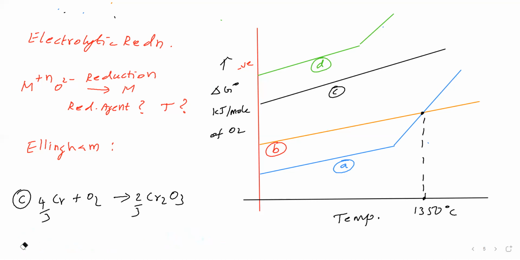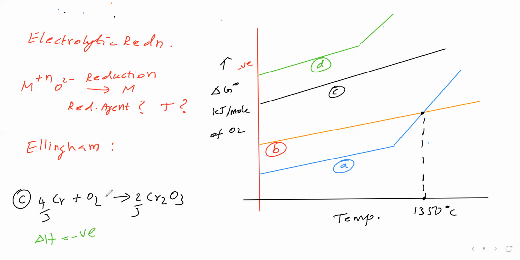We'll take one example. For example, chromium into chromium oxide graph we'll take here. For this, what is the delta H? Delta H is negative. Why? Why delta H is negative we are saying? Delta H is exothermic we are saying. What is the reason?